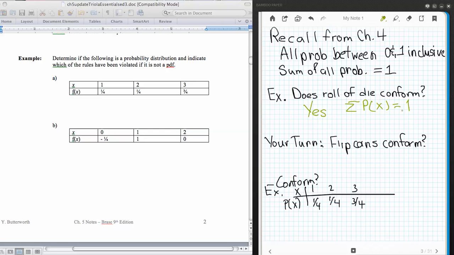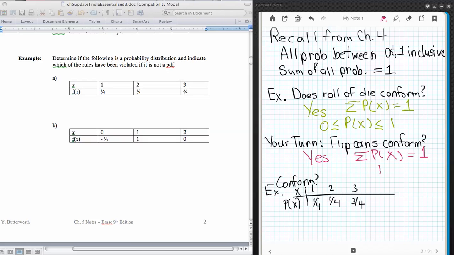That was the first thing. And the probabilities themselves are all less than or equal to 1 and greater than or equal to 0. And your turn, you confirmed, yes, indeed, the flips of the coin was a probability distribution function because the sum of the probabilities was equal to 1.